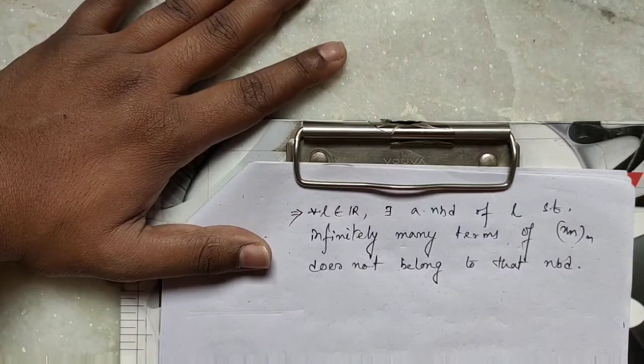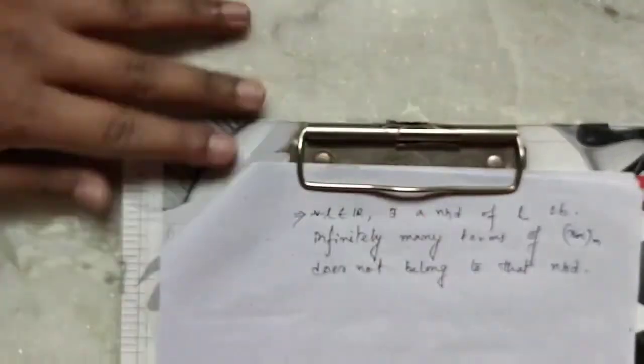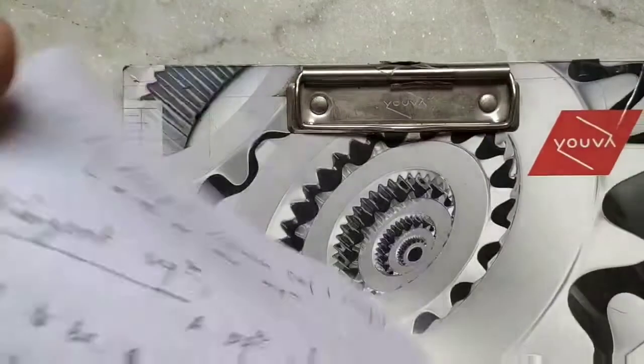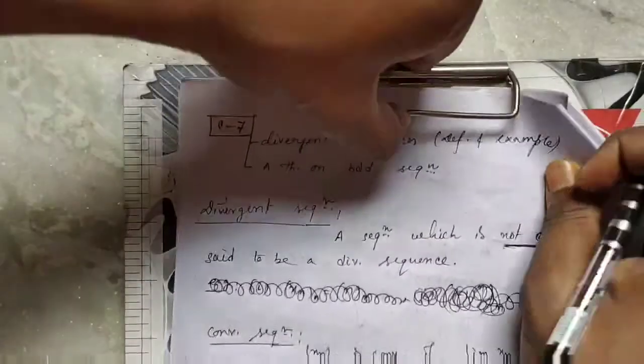Clear? So let us repeat this definition again.